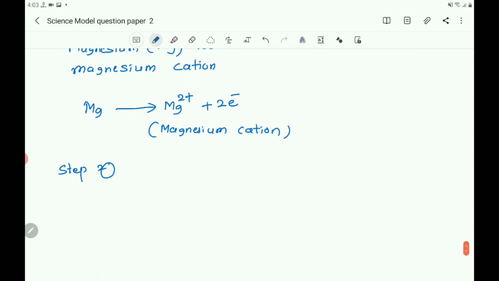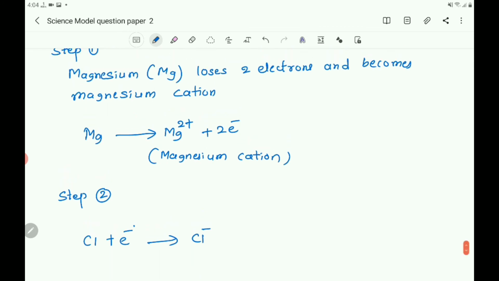Chlorine gains electron. Chlorine Cl gains an electron. Here one chlorine atom gains 1 electron and it becomes Cl minus.